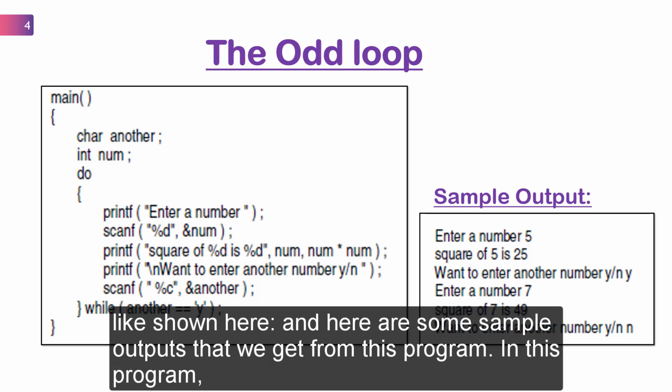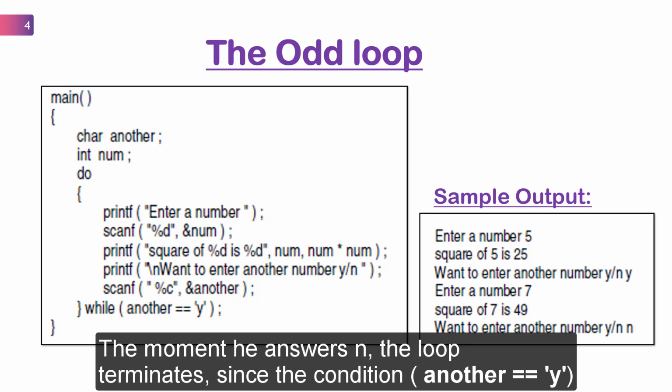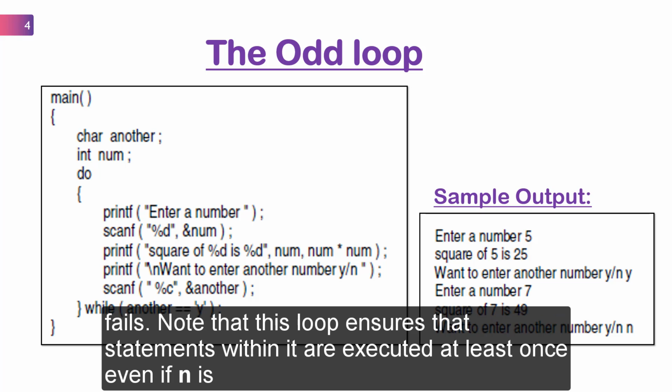And here are some sample outputs that we get from this program. In this program, the do-while loop would get executed till the user continues to answer y. The moment he answers n, the loop terminates, since the condition another == 'y' fails. Note that this loop ensures that statements within it are executed at least once, even if n is supplied for the first time itself.